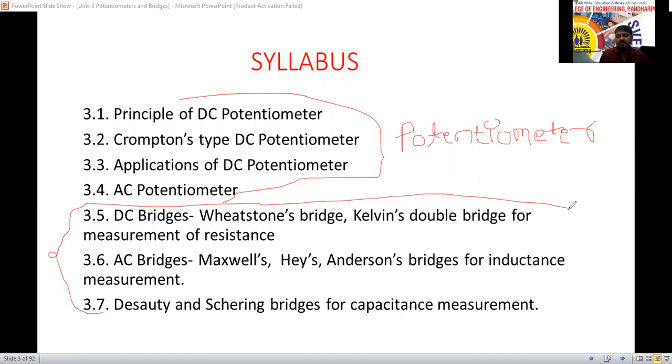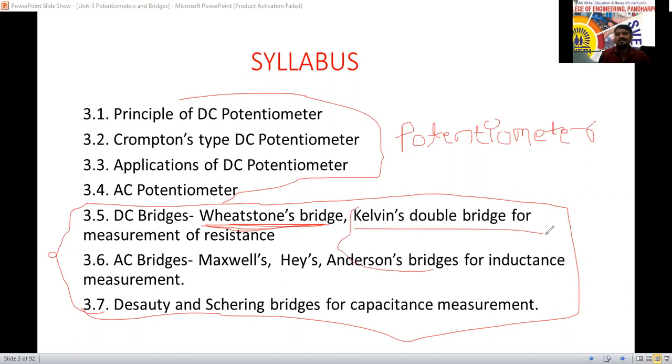For understanding, if you understand the first bridge, then the other bridges will be easy to understand. The process is the same, only the values, terminals and branches will change, but the method or procedure is the same for all the bridges.